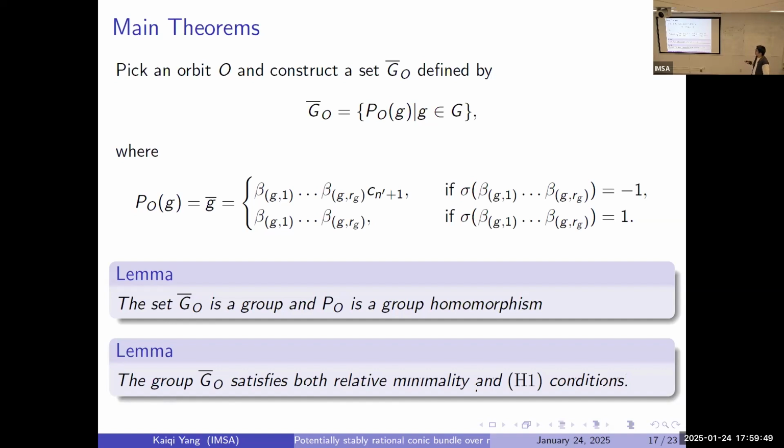Okay, and then I proved 2 lemmas. First, this is the actual group, and PL is a group homomorphism. And after projection, the image satisfies both relative minimality and H1 conditions. So that gives me more ideas.